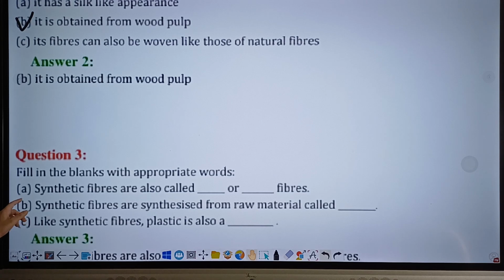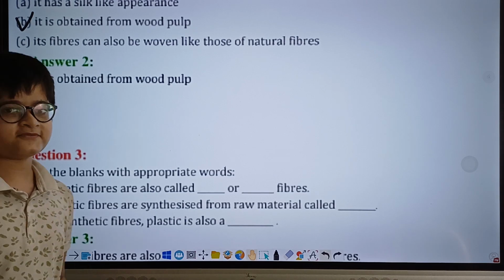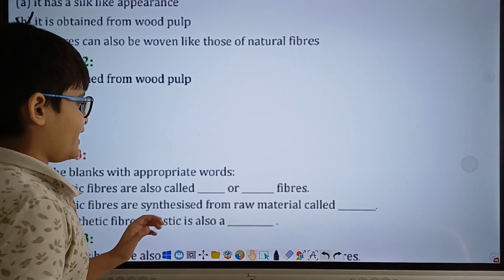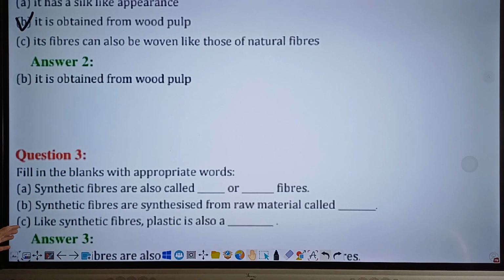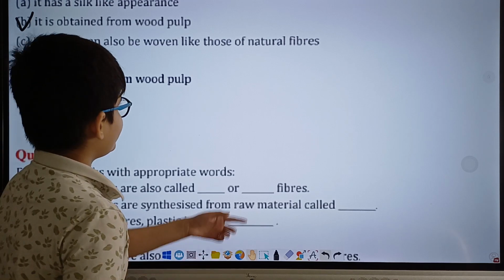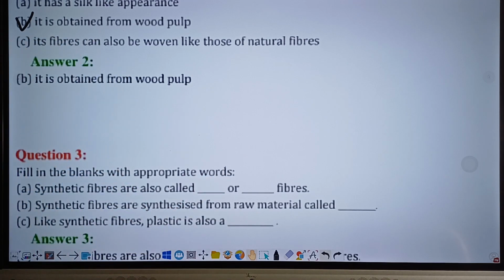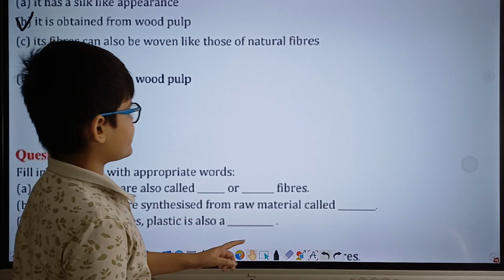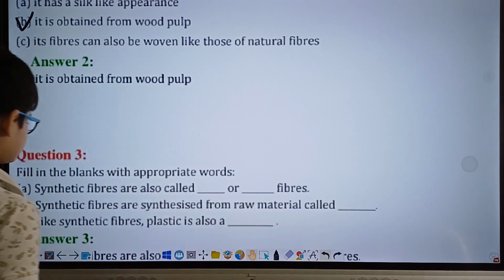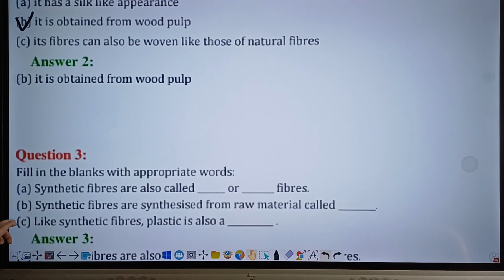Now, going on to part B of this question. Synthetic fibers are synthesized from raw materials called dash, and these raw materials that synthetic fibers are made from are known as polymers, as we have read in the previous question. Hence the correct answer will be polymers. And then the third part of this question, part C. Like synthetic fibers, plastic is also a dash.